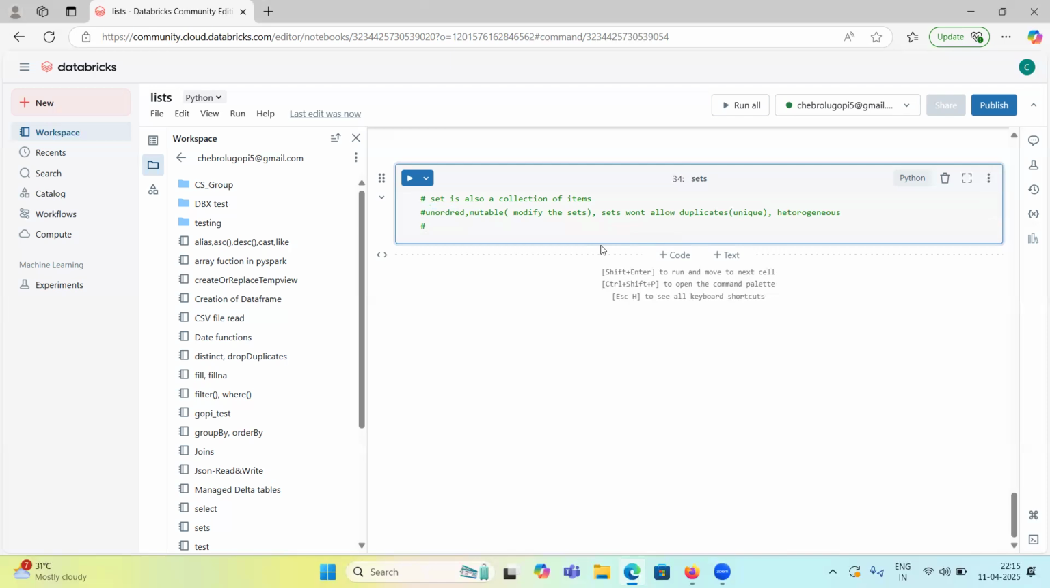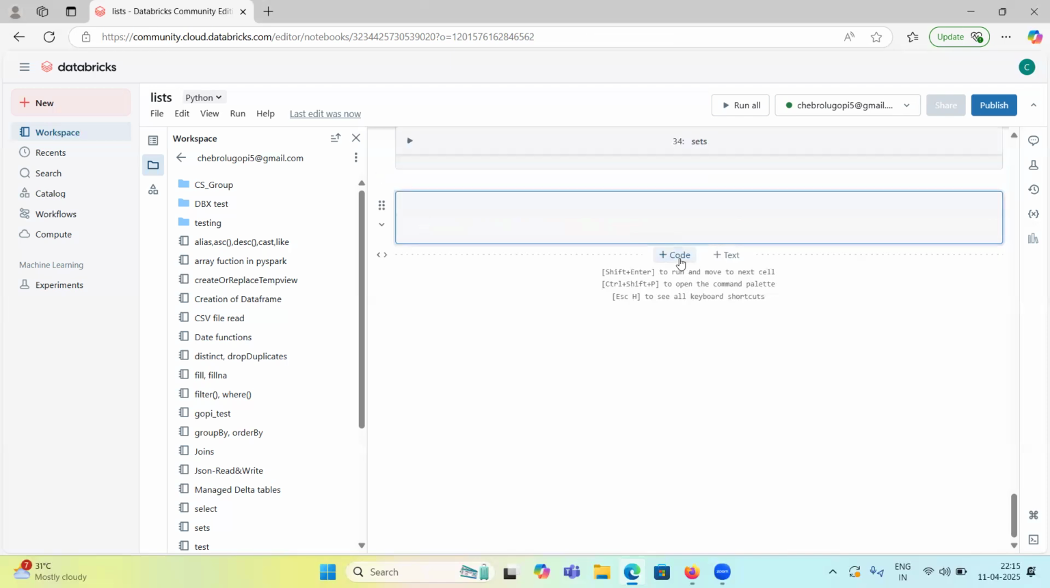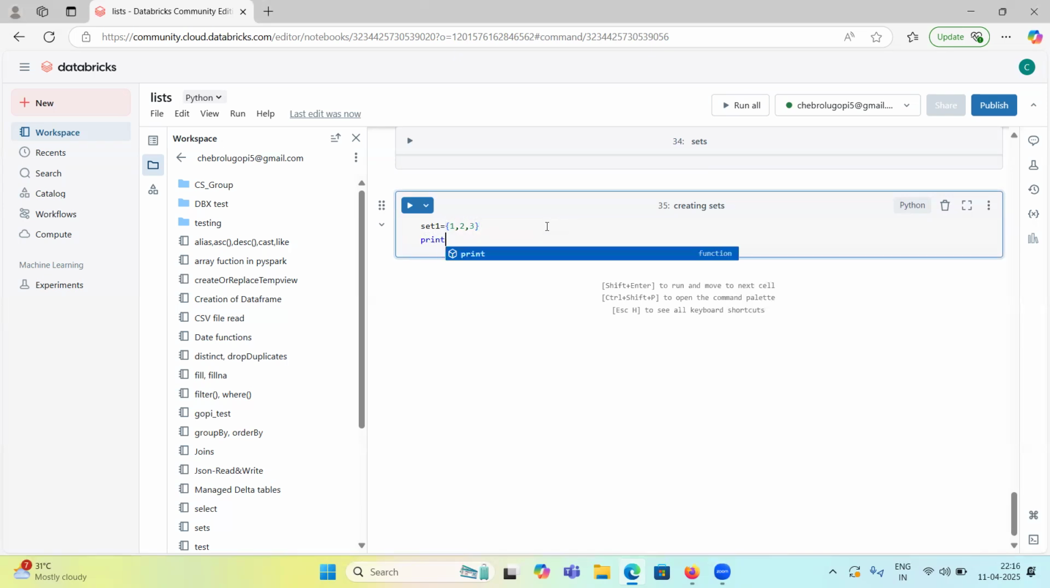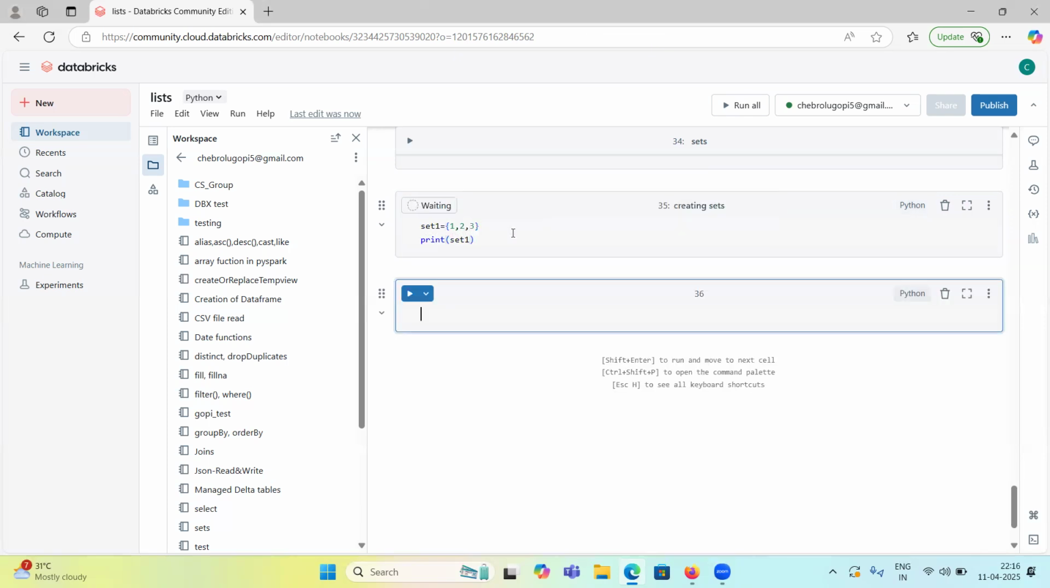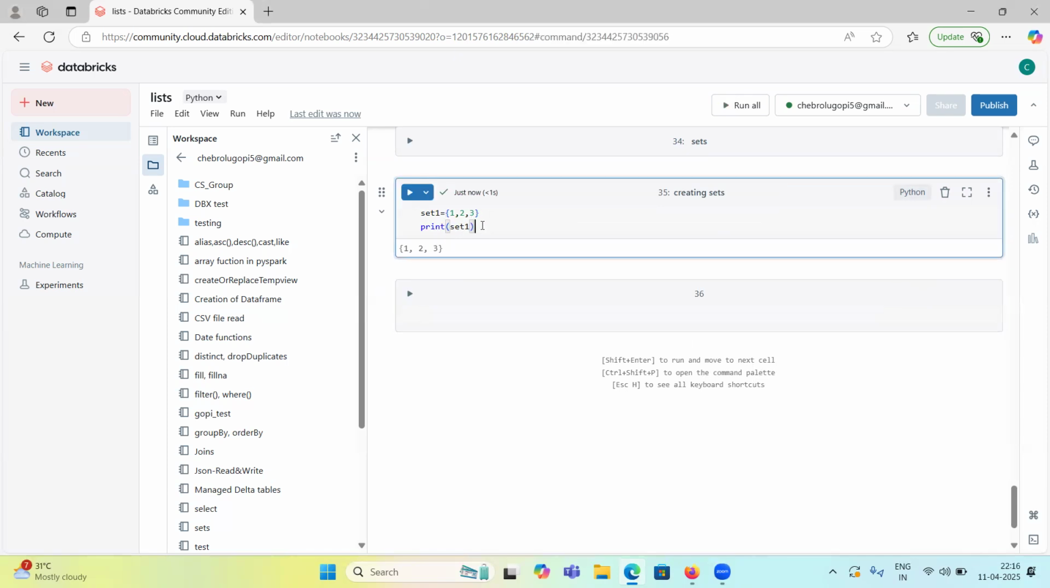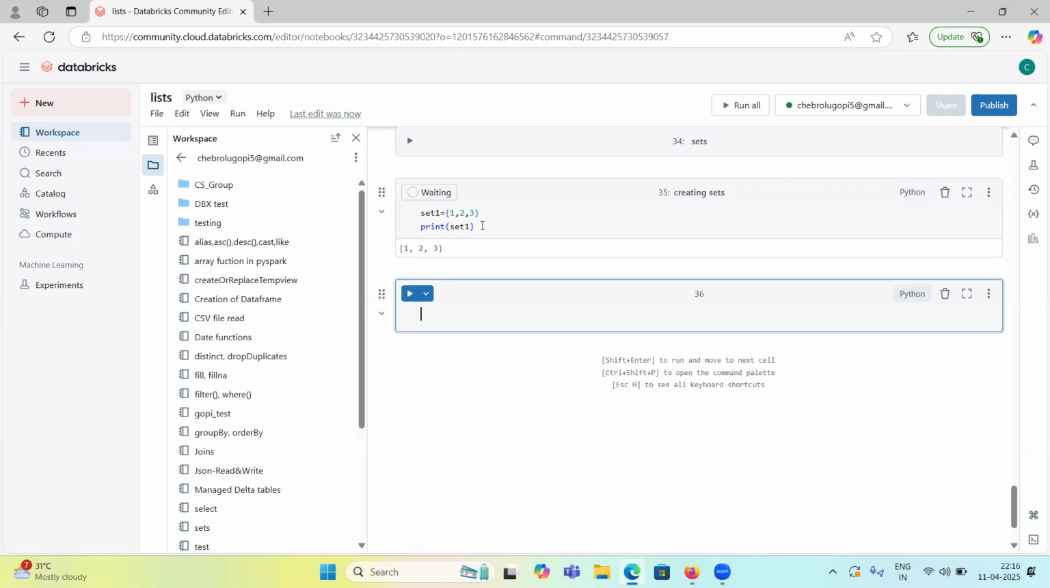First, how can we create a set? Set one equal to curly braces, and inside the curly braces we put 1, 2, 3. Now let's print set one. So whatever we have given, it provided. I told you another thing, right? Let me print one more time.